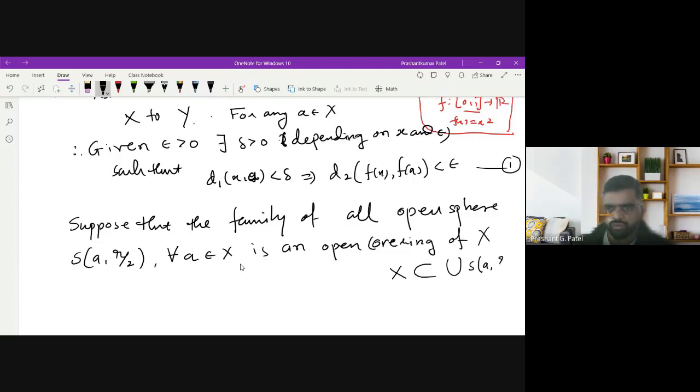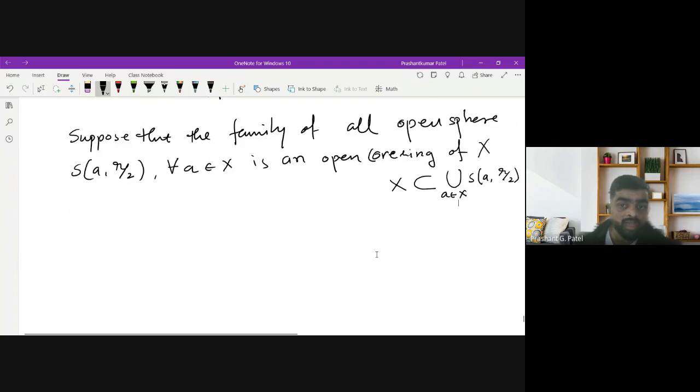So we are just saying that every a in X will have these open spheres, and this is an open covering. And we know that since X is compact, every open covering has a finite subcovering.